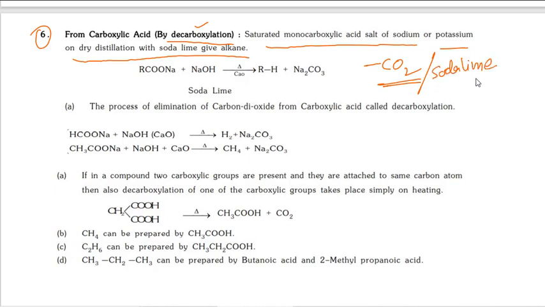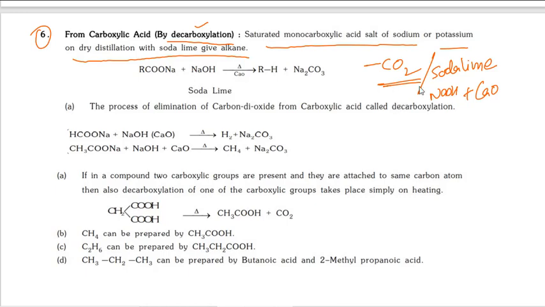What is soda lime? Lime, as you already know, is calcium oxide, and soda is sodium hydroxide. Sodium hydroxide plus calcium oxide is a mixture. By taking this, it removes carbon dioxide from carboxylic acids.